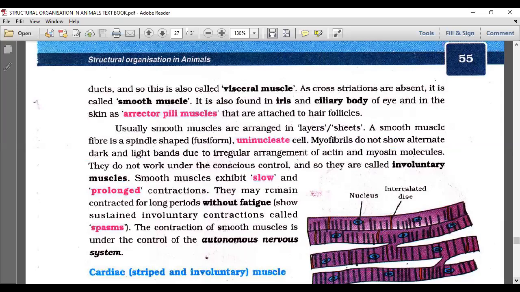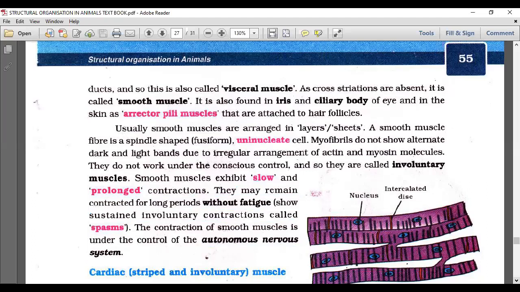Smooth muscles work slowly, and prolonged contraction is their specialty. That means they can remain in the contracted state for a longer period of time without fatigue, with very slow, sustained involuntary contractions. When we see sustained involuntary contraction, we call it spasms, a kind of convulsion. The contraction of smooth muscles is under the control of the autonomic nervous system, because, as we said, they are not under our will or control.